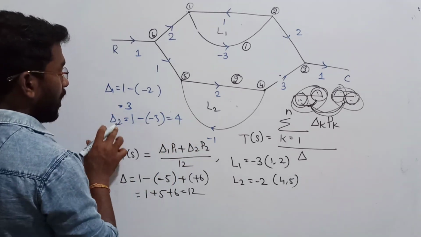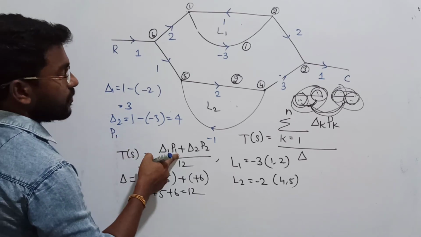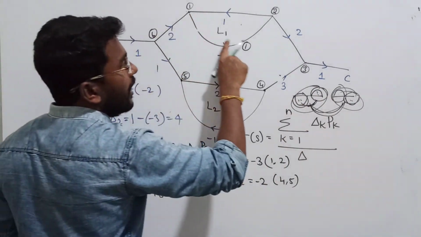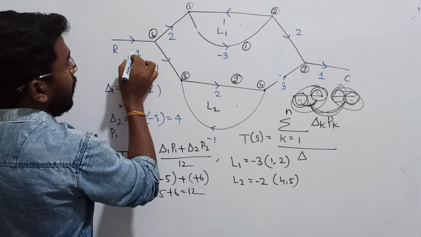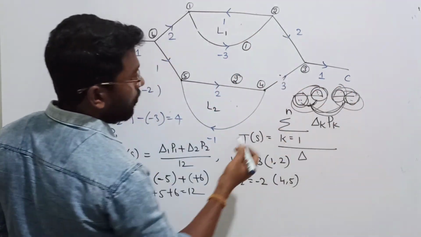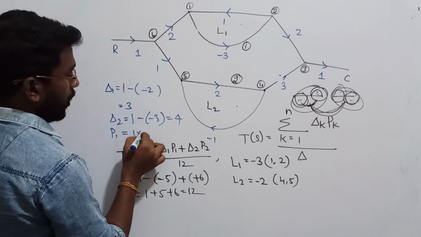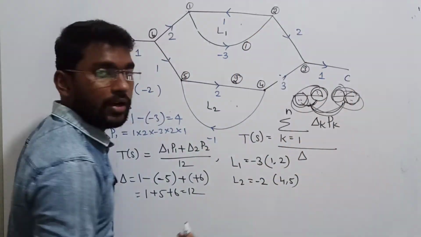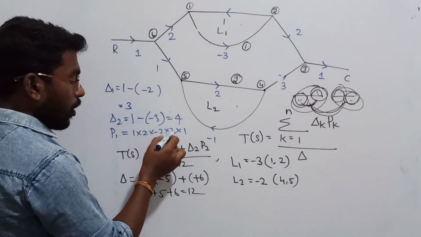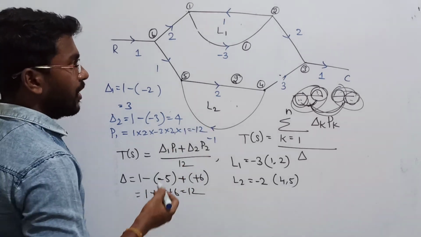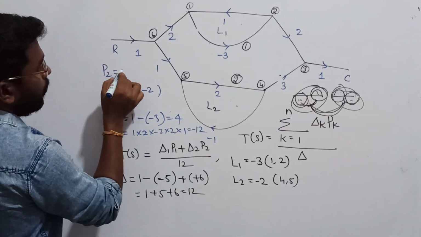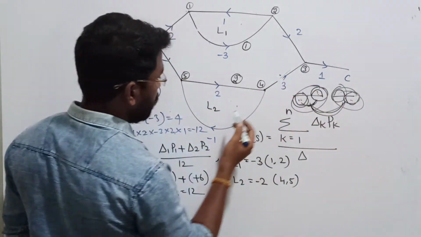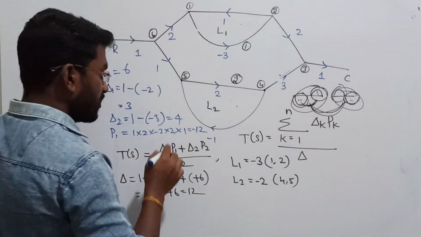Similarly, having del 1 and del 2, now calculate the value of p1. p1 is nothing but the gain product of the selected forward path, forward path 1. Who all are in this forward path 1? 1 into 2 into -3 into 2 into 1. If you multiply all this, you will get p1. You should go like this, the gain product of the selected forward path. Now what is the answer? 2 into 2 is 4, 4 into -3 will become -12. Similarly, calculate p2. You have to go with the second forward path, this one. Who all are there? 1 into 1 into 2 into 3 into 1, so that is going to be 6, right? Now you can substitute all these values.